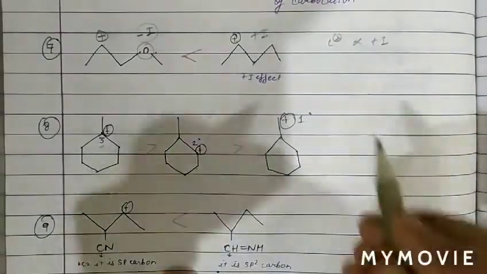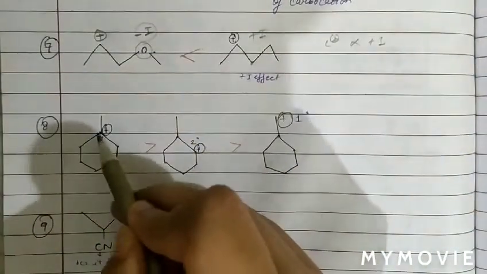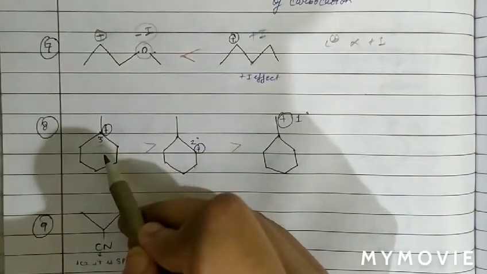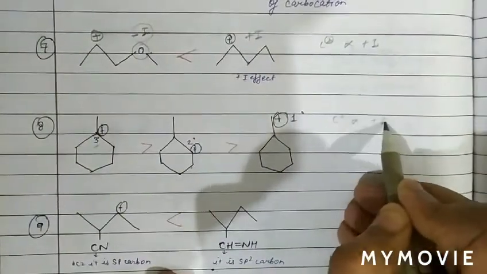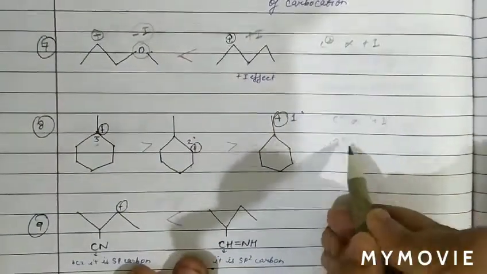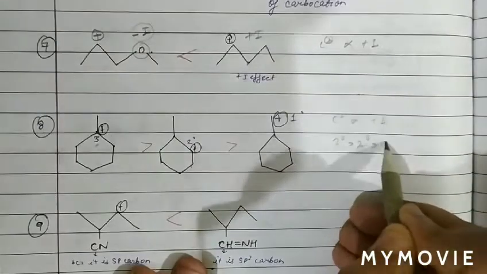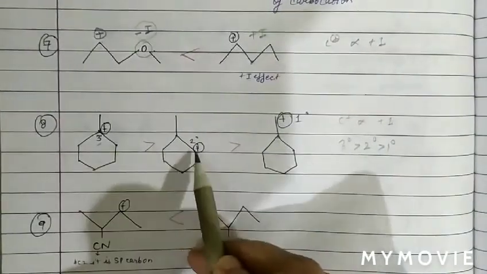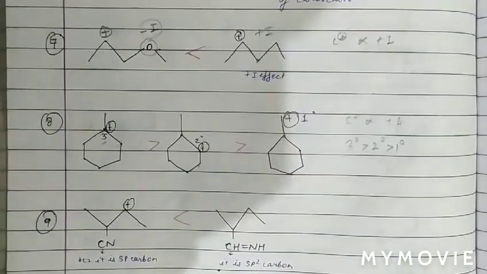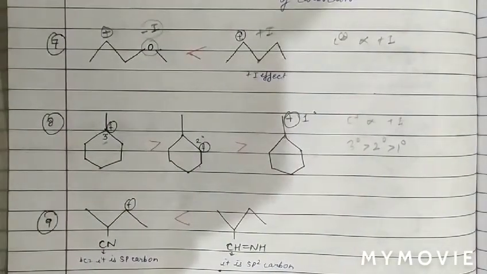And we know there are 3 releasing groups. More plus I means a more stable carbocation, because stability of carbocation is proportional to plus I nature. Also we know a 3 degree carbocation is more stable than 2 degree and then 1 degree. So we can simply compare: this carbocation is more stable than this, and this is more stable than this. Now see the next question.